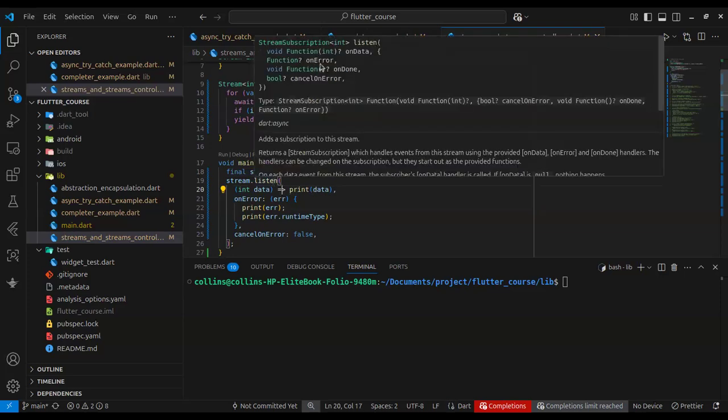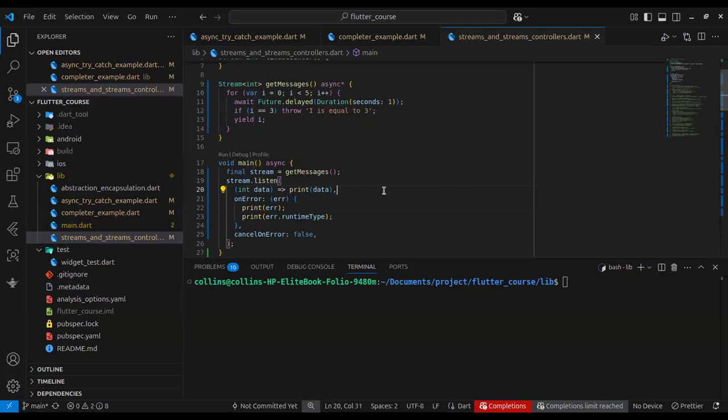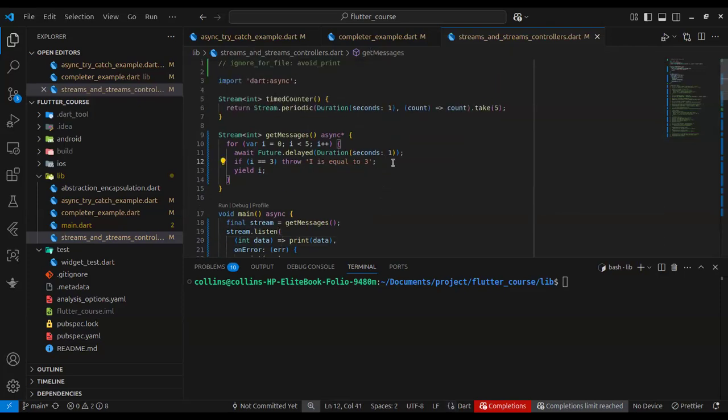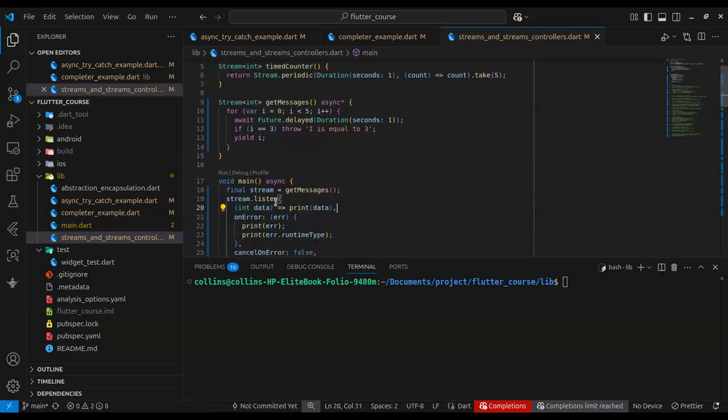Okay. So what is the second parameter that it takes here? Can you see? Yes, onError, a function. Good. Why this exists is because we know that most times in programs, something can go wrong and the whole program might crash. But we want to be able to handle error conditions. And look at this getMessages code. We simulated an error condition. We said if I get to 3, throw an error. But this is a very primitive implementation. Maybe in your advanced implementation, you can have something that might go wrong and an error will just inevitably be thrown. So we give it an onError.